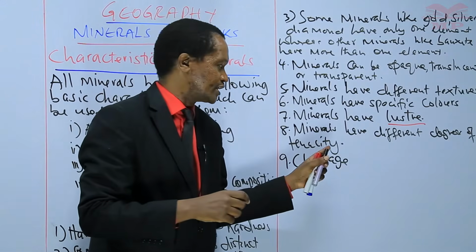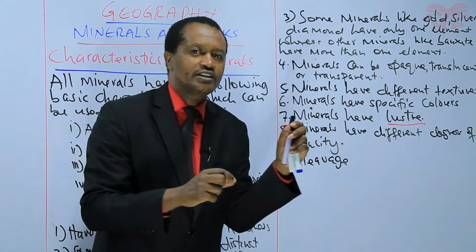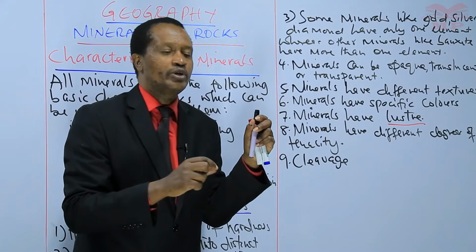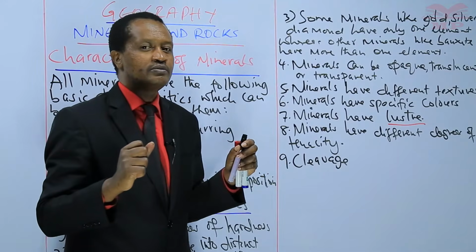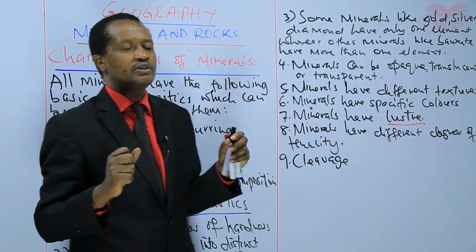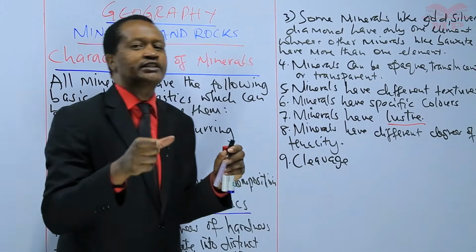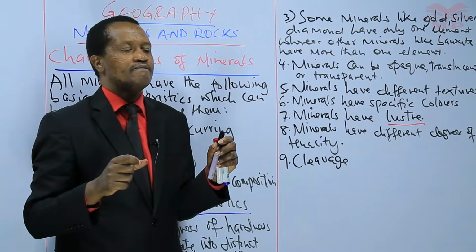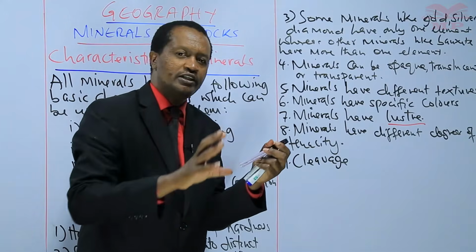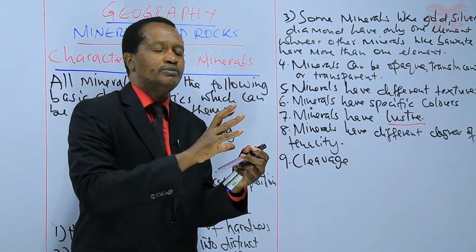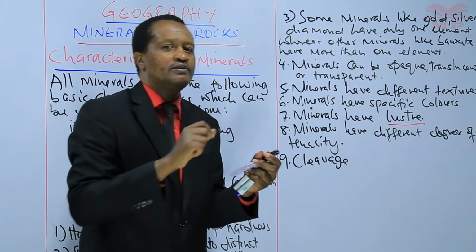But there are those minerals that are not crystallized. We call them non-crystallized minerals. Non-crystallized minerals are minerals like sulfur. And when you break sulfur, sulfur breaks irregularly because it is non-crystallized.